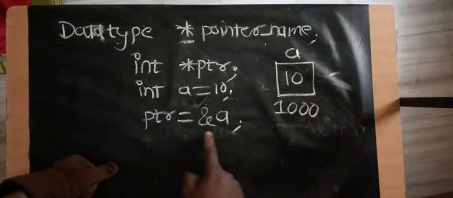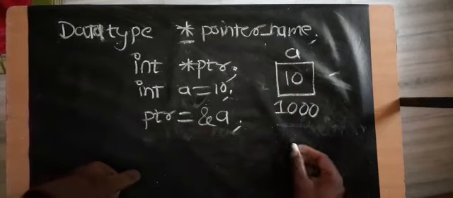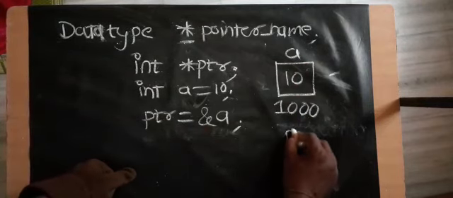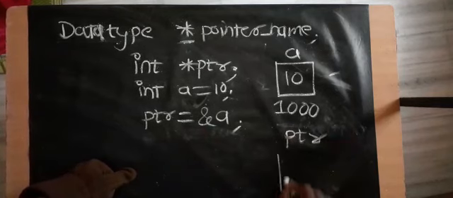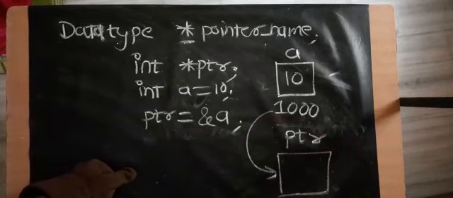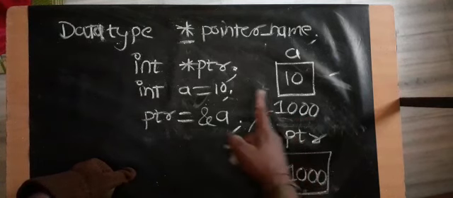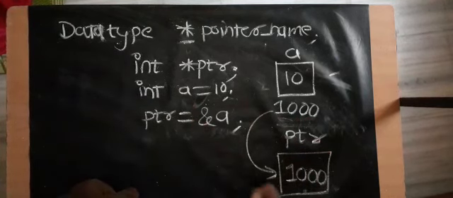When this statement is executed, in ptr, it is location for ptr. So this address is stored into ptr. So now in ptr the value is 1000, because 1000 is address of a. So in this way we can declare and initialize any normal pointer variable.